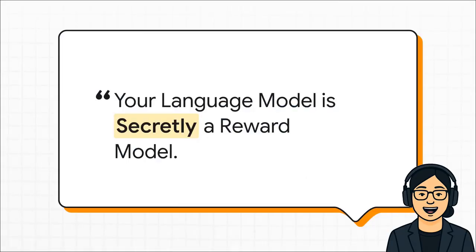Okay, so the entire paper, and really the whole idea, is built on this one kind of mind-bending quote. Your language model is secretly a reward model. Sounds like the title of a spy novel, right? So what on earth does that mean? Stick with me, because we're going to break down that little secret and see why it could totally change the game for how we build AI.